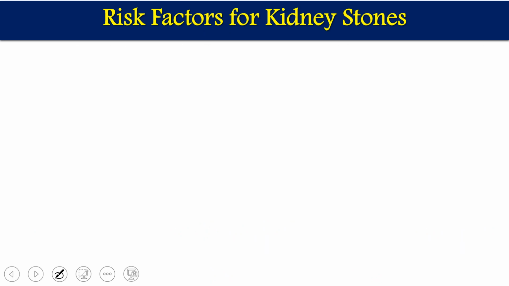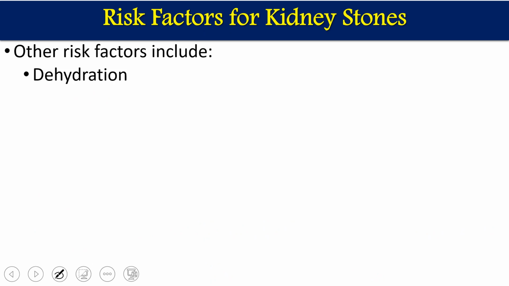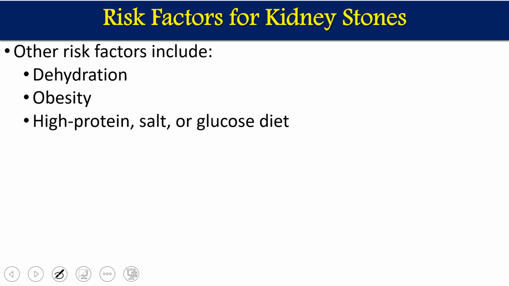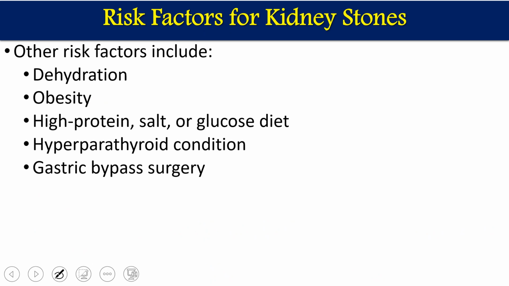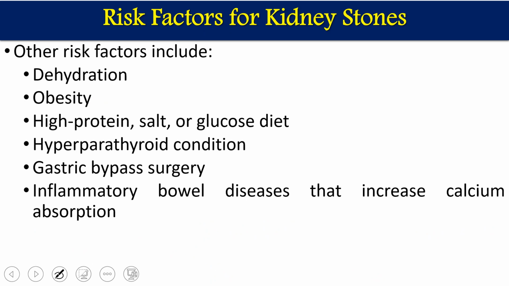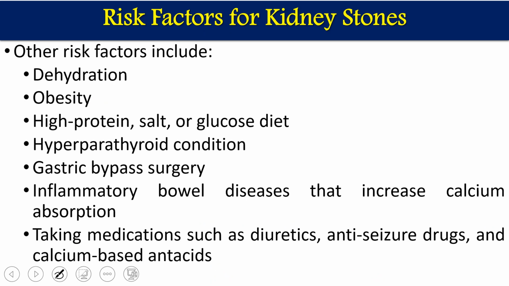Other risk factors are dehydration, obesity, a high protein, salt or glucose diet, hyperparathyroid conditions, gastric bypass surgery, where absorption is affected, inflammatory bowel disease that increases calcium absorption, and medicines such as diuretics, anti-seizure drugs, and calcium-based antacids. These are the different conditions which help kidney stone formation.